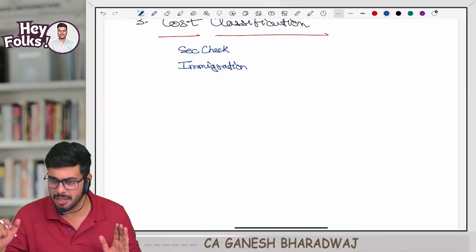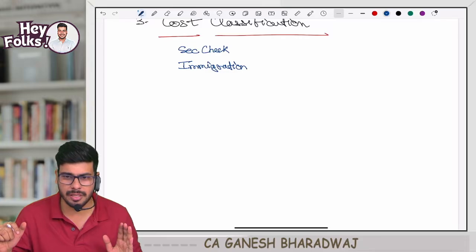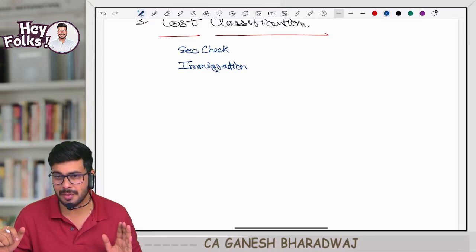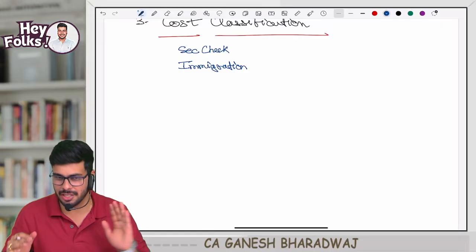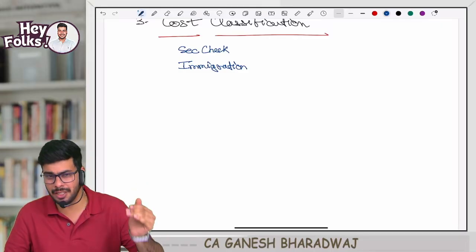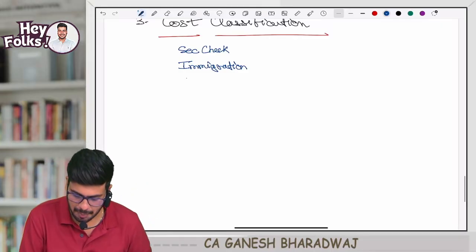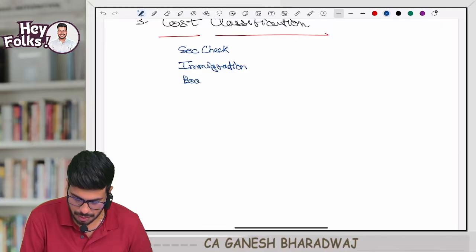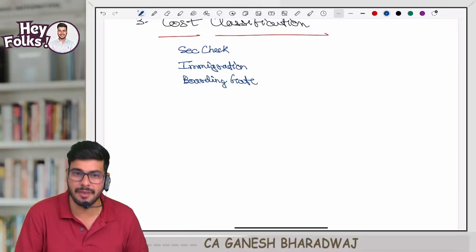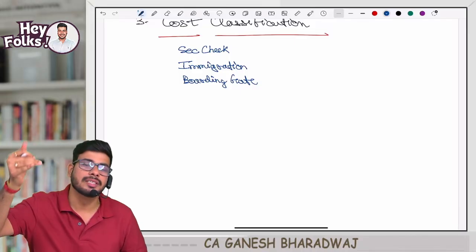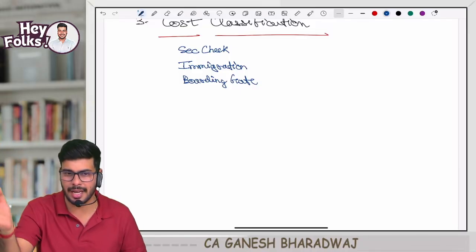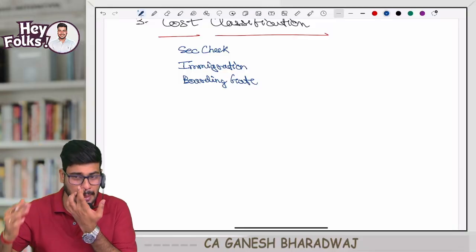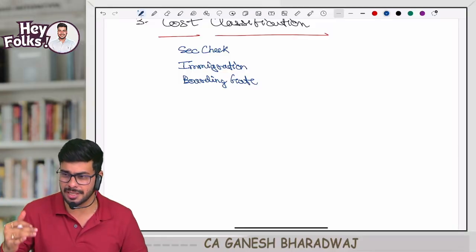Have you heard of immigration? Yes. Have you seen this movie? Immigration is there, right? And after immigration only, there is a place called boarding gate. This is the place from where you will actually board the aircraft, and from there you will enter into the aircraft and you will fly. Clear with this, guys? These are the 3 locations inside an airport.